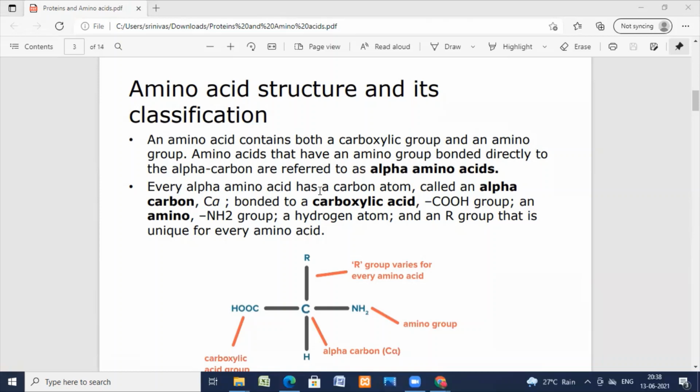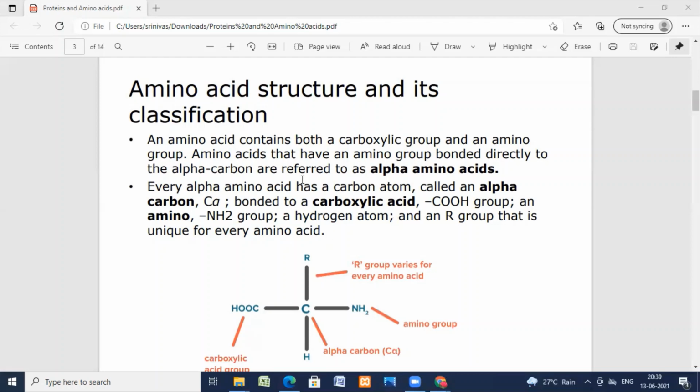Every alpha amino acid has a carbon atom called an alpha carbon, and this is bonded to the carboxylic acid group, the COOH group, an amino group, the NH2 group, a hydrogen atom, and an R group that is unique for every amino acid.